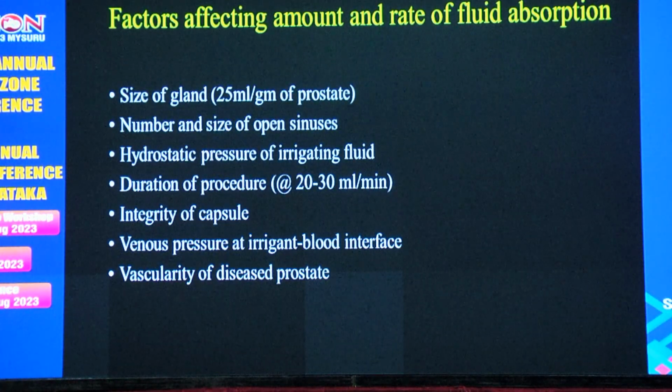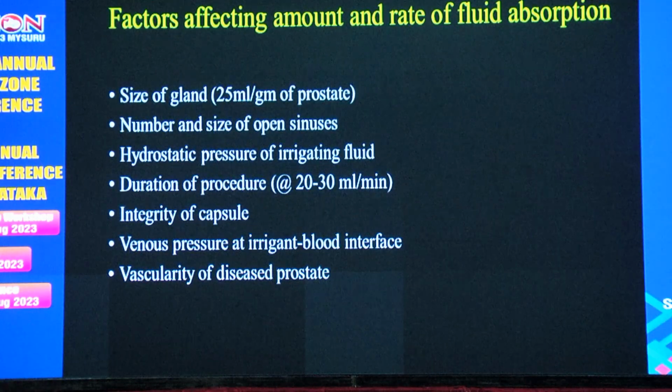The factors which affect the amount and rate of fluid absorption are, first, the size of the gland. If the gland size is more, you can expect more absorption of the fluid. It is absorbed at a rate of 25 ml per gram of prostate. Next, the number and size of open venous sinuses. Then the hydrostatic pressure of the irrigation fluid, which depends on the height of the irrigation solution pole.